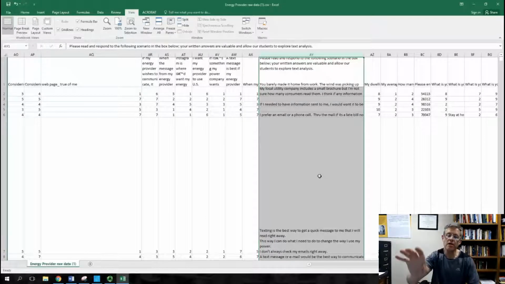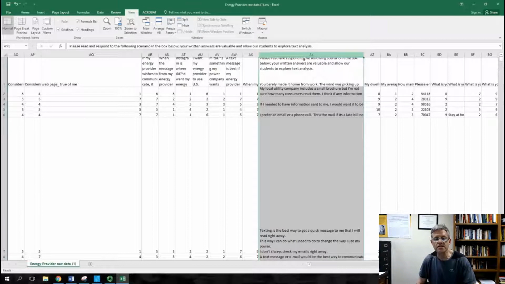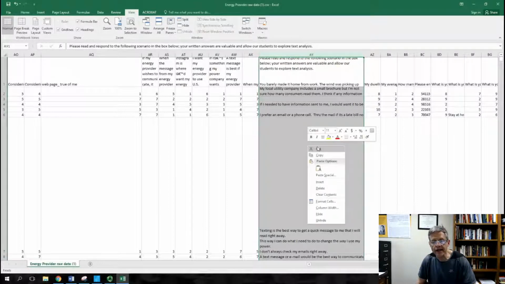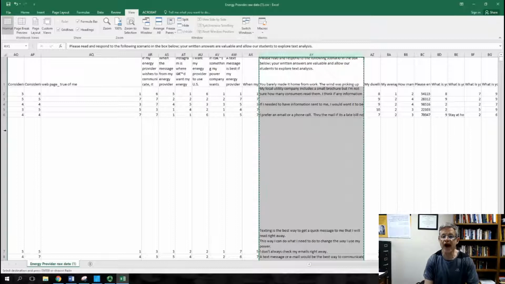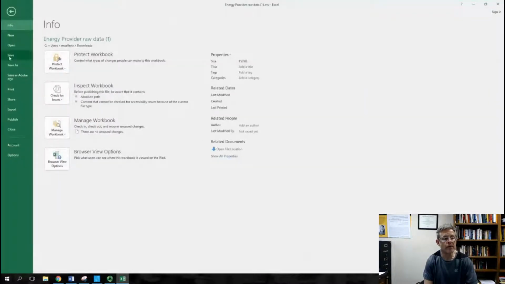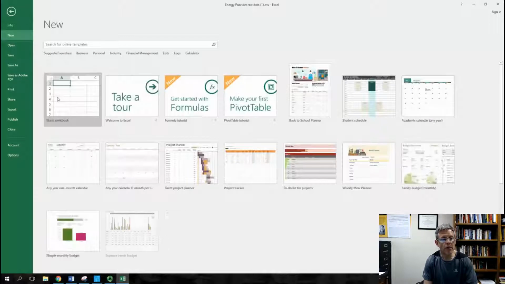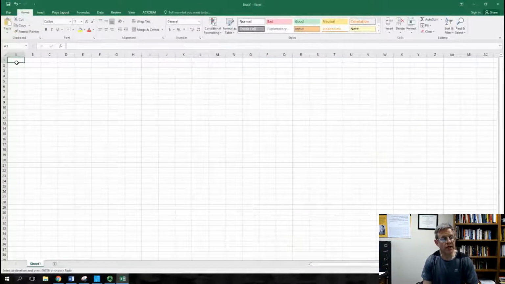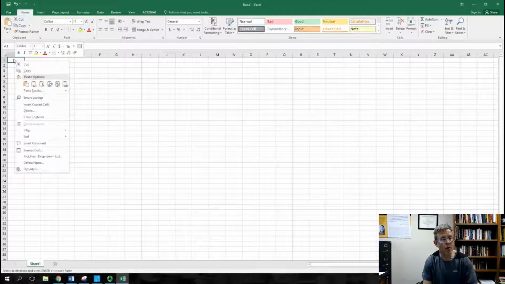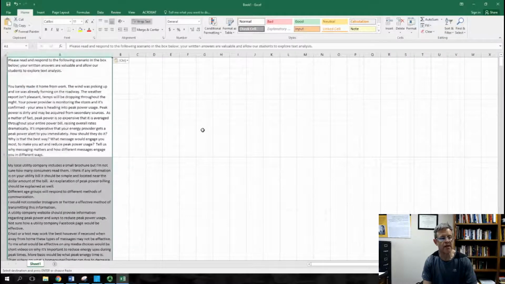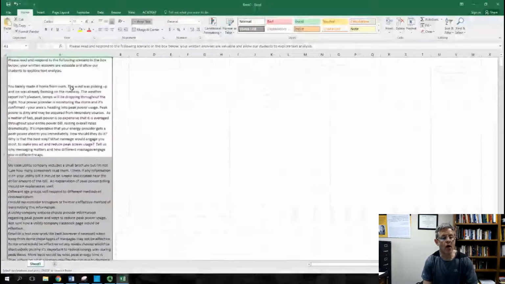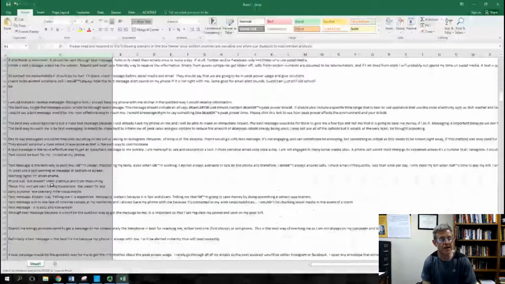When we get to the end, I'll show you. We need to copy this and then put it in a completely new Excel sheet. Matter of fact, let's do that right now. Let's say you've labeled all the way across so far. Then you click on this AY. This is the setting here. It's all highlighted. Right click and copy. Then up here, File, New, Blank Workbook. I click right in the A1 up here, right click, and paste. This has dropped in all my text for each of the respondents in the boxes.